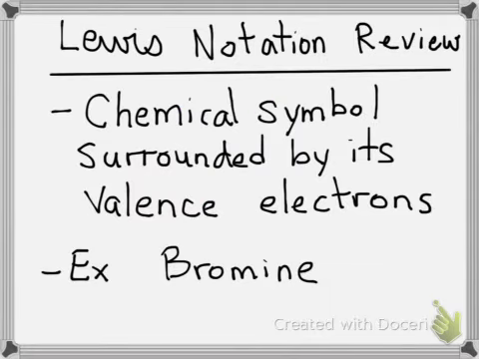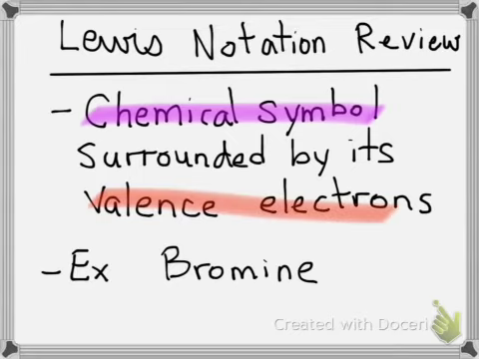So at this point, I feel as though most of you should be okay with ecosystems, and I was also asked to cover Lewis notation. So here we have a Lewis notation review. For Lewis notation, what you will need to know is two simple things: the chemical symbol as well as its valence electrons. So we have an example set up, bromine.